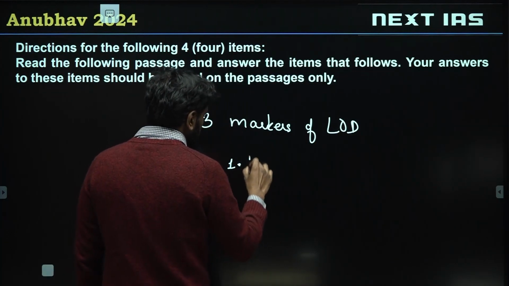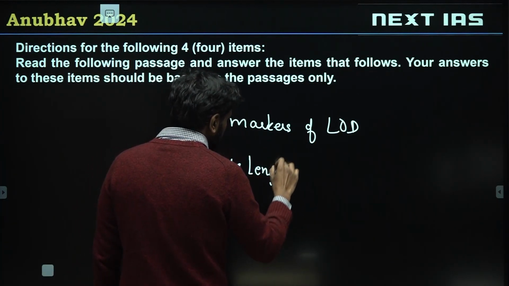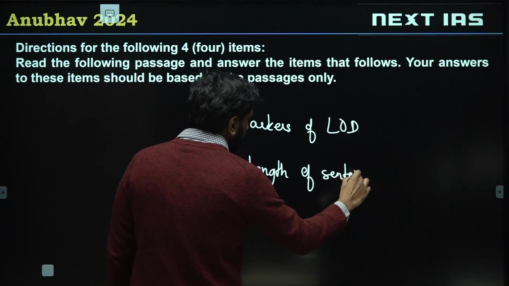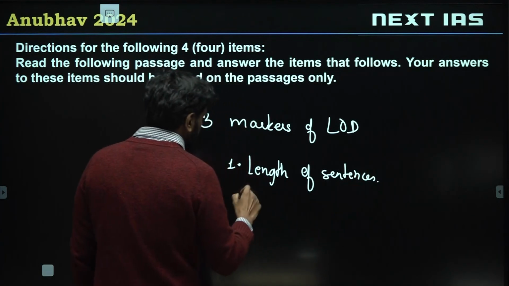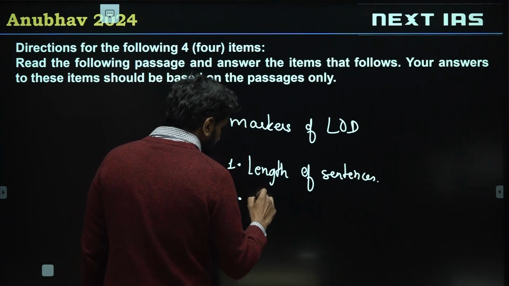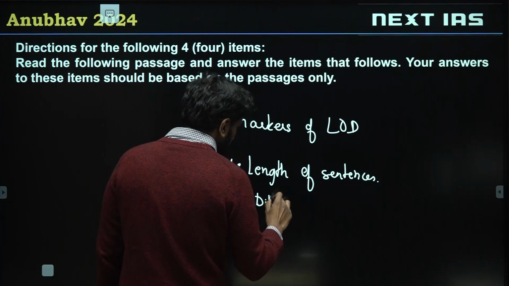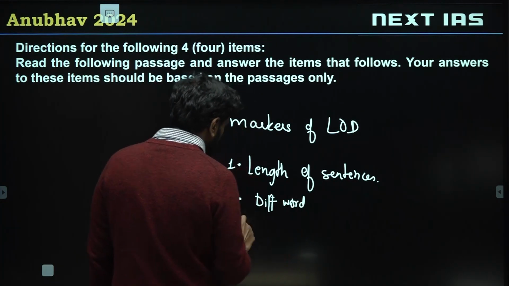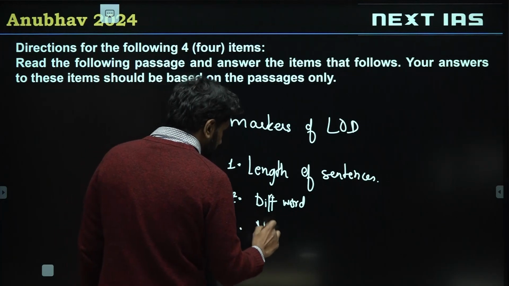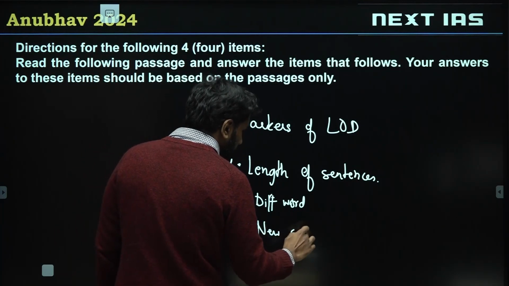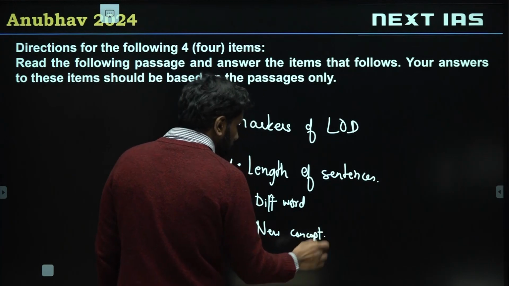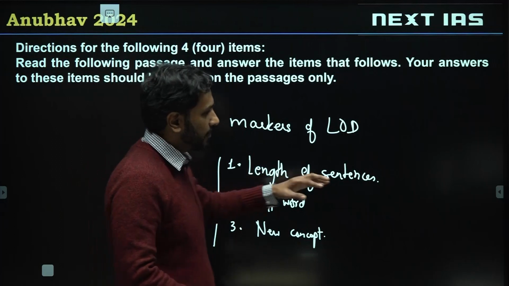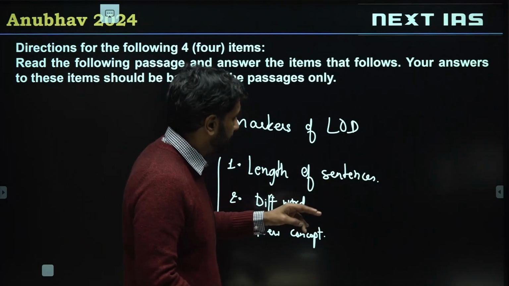First is length of sentences. If you see a passage with long sentences, that's a problem. Then second is difficult words, meaning just words which are difficult to know, vocabulary is hard. And third is new concepts, which is different from difficult words. Some completely new concept is discussed. So these three are the ways in which the examiner can make the passage difficult or option difficult.